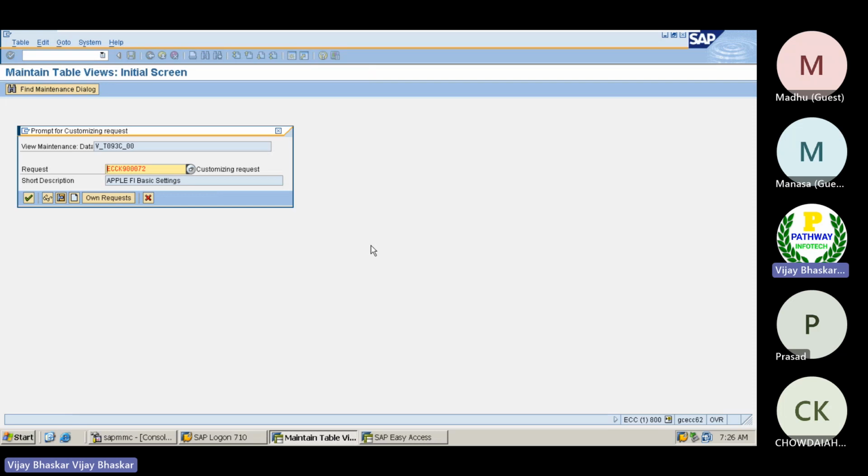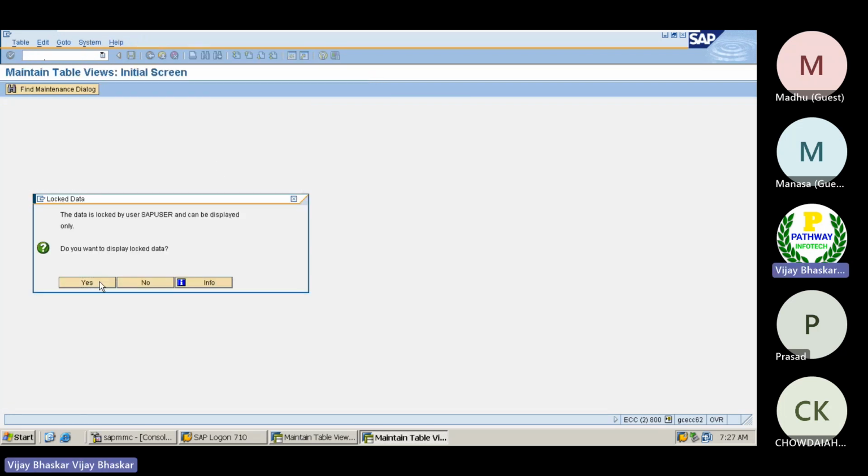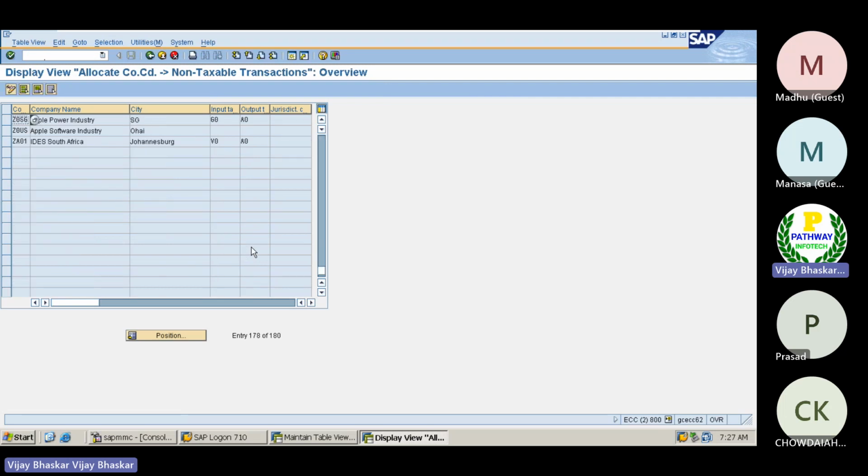The reason being that when I am going to use this asset for this company code, input and output tax codes are needed. The moment I procure the asset, the tax system will require default tax codes here.